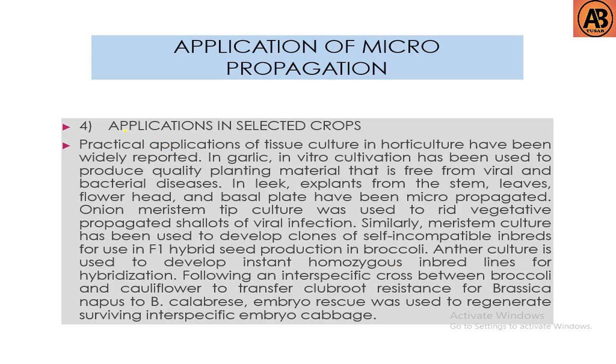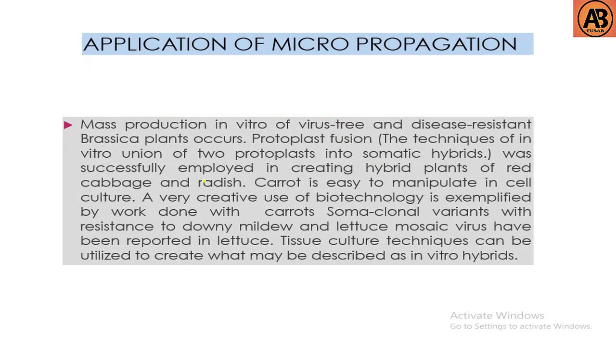Then another application is selected crops. Practical applications of tissue culture in horticulture have been widely reported. In garlic, in vitro cultivation has been used to produce quality planting material that is free from viral and bacterial diseases. Then another is mass production in vitro of virus-free and disease resistant brassica plants. Protoplast fusion, in vitro union of two protoplasts into somatic hybrids. So these are the other applications of micropropagation.